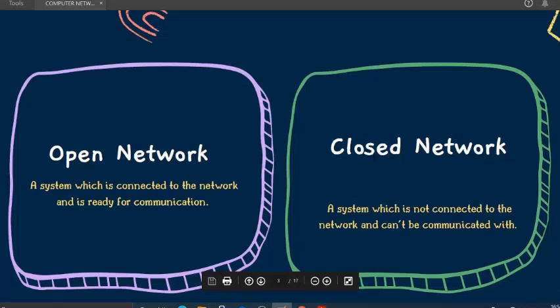In a closed network, what happens? A system which is not connected to the network, we cannot share any information or any files, anything with that specific system. It can't be communicated with. So that is a closed network. As I have already said, by the name only you can understand what it actually means. Not going much into detail about this because these are just definitions.